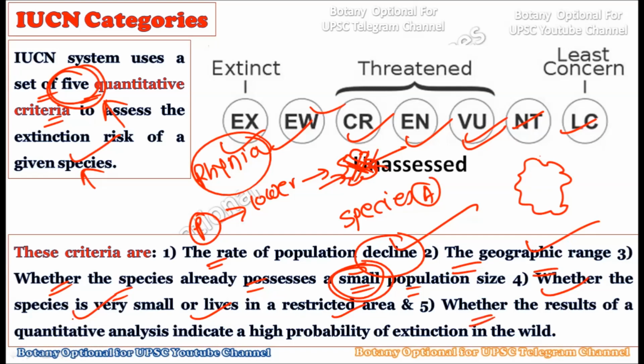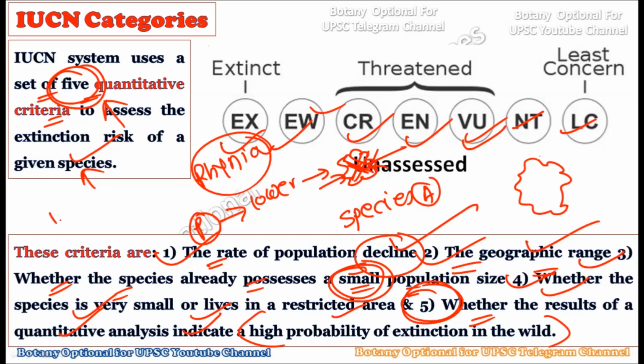Then whether the result of a quantitative analysis indicates a high probability of extinction in the wild, that too we have to consider, because after considering all of these 4 criteria, lastly we should consider whether this particular species is going to go extinct from the wild. Then and only then can we actually quantify the category of the IUCN.